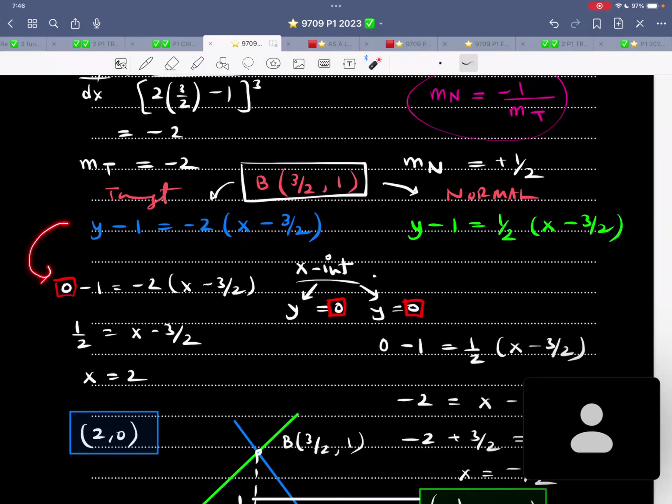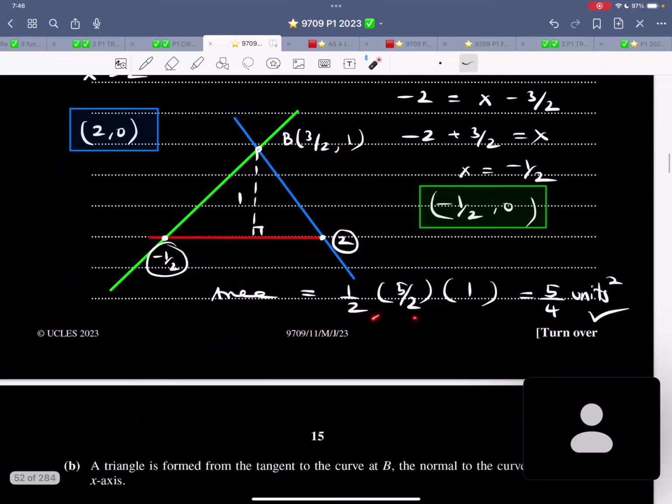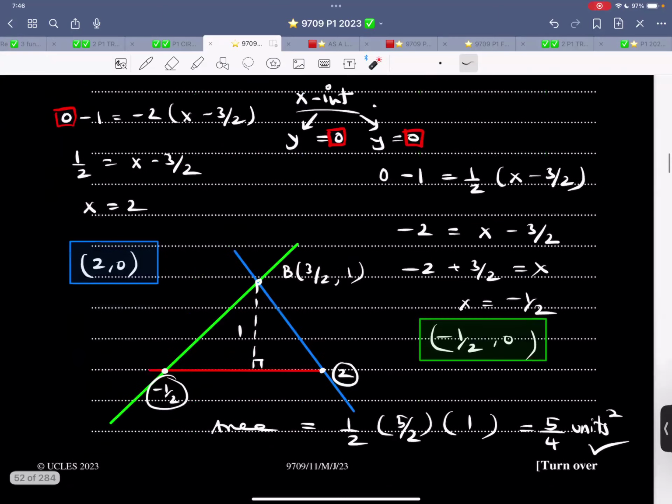When the line meets the x-axis, y-coordinate is 0. X-intercept, y-coordinate is 0. You get x is equal to 2. You get x is equal to -half. So the normal is cutting the x-axis at -half. The tangent is cutting the x-axis at 2. This base is 2.5. Height is 1. Therefore, the area of the triangle is half into 5/2 into 1. That is 5/4 square units.